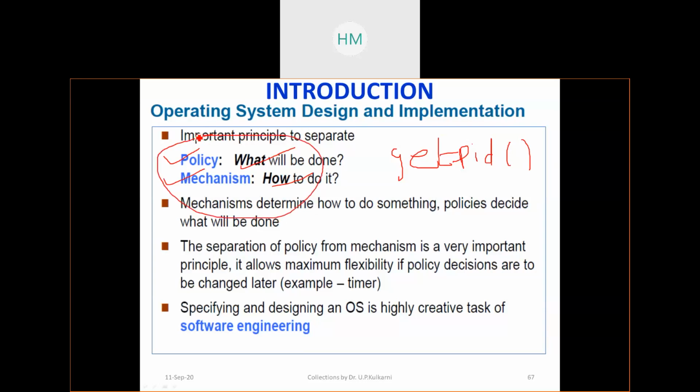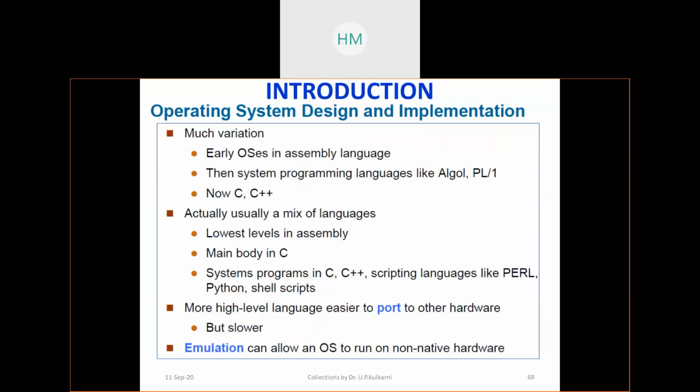So this is one design principle: policy and mechanism. Policy is what will be done, and mechanism is how to do it. It is a theoretical aspect. You will study all these things in fifth semester when you reach software engineering. Wait for that. There are many variations of the same operating system. System programming languages like Algol, PL/1 are old ones.